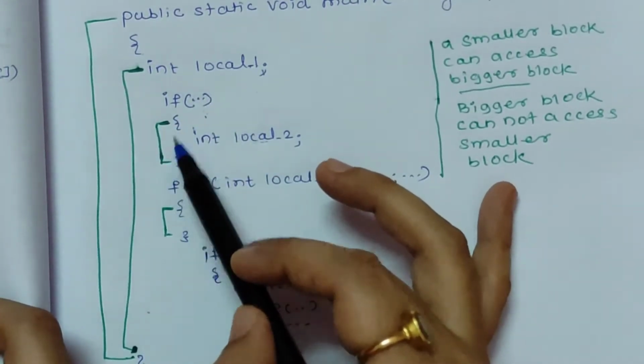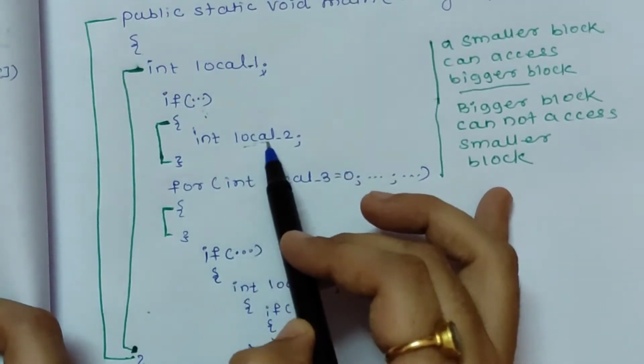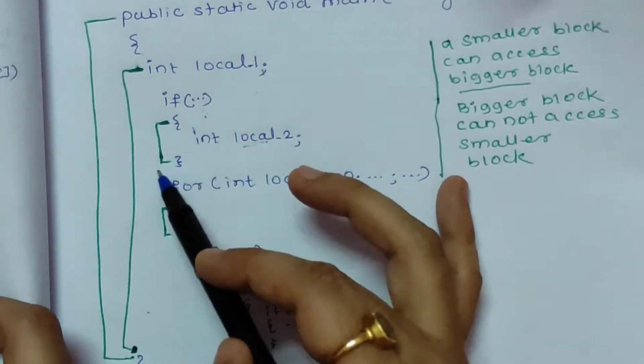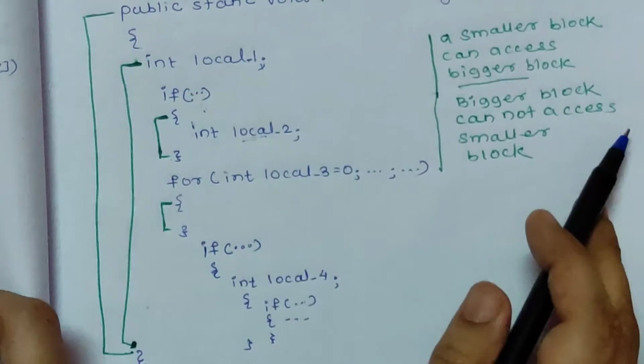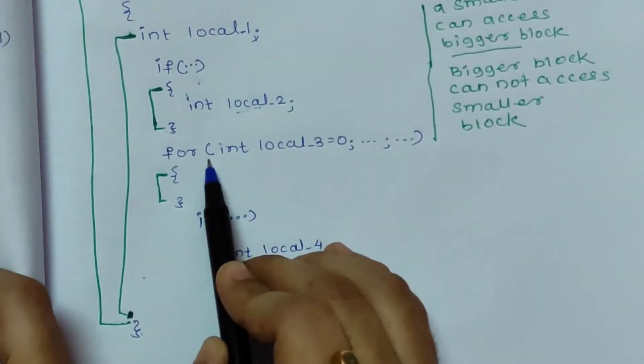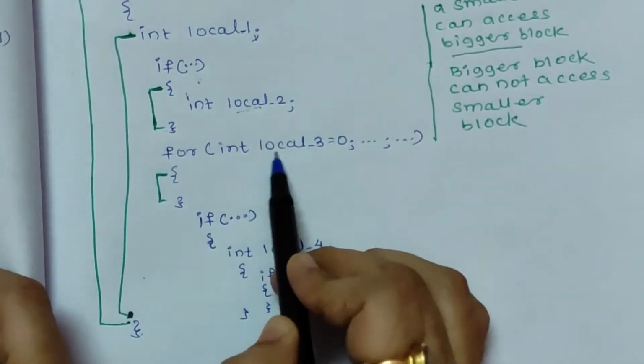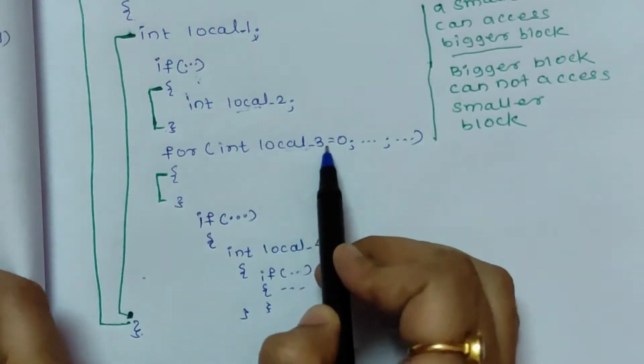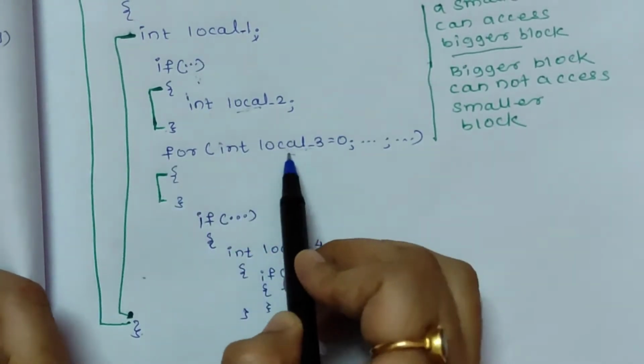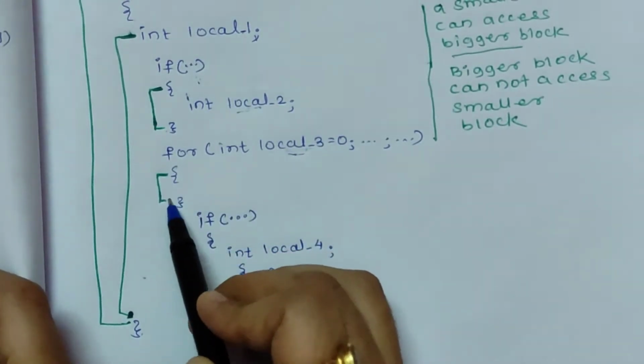As this variable is defined in a block, this is a local variable and its scope will be limited to this if block only. Next we have defined a for loop and we have initialized a local variable in this for loop. So the scope of this local variable 3 is limited to this for loop.